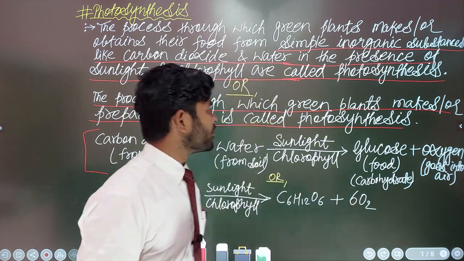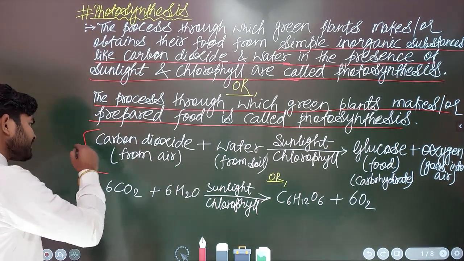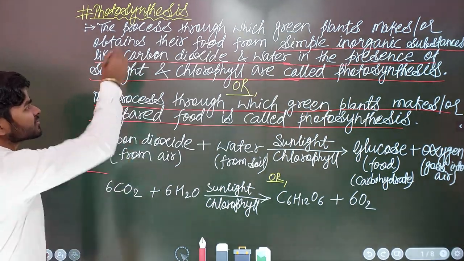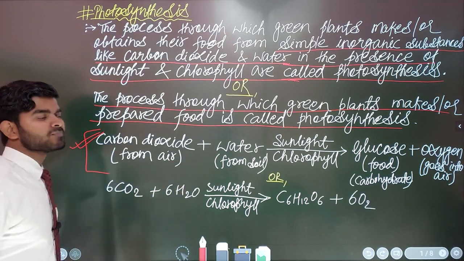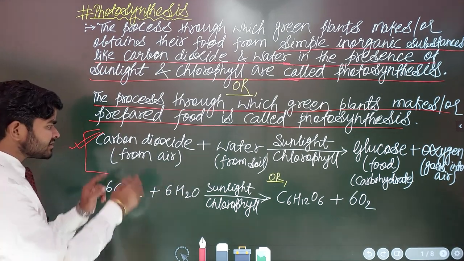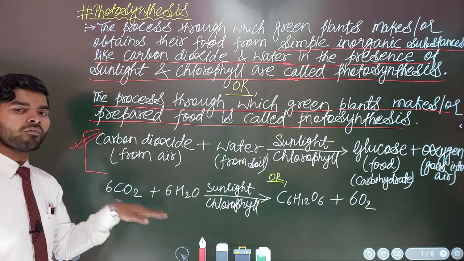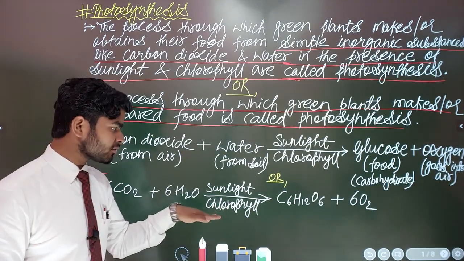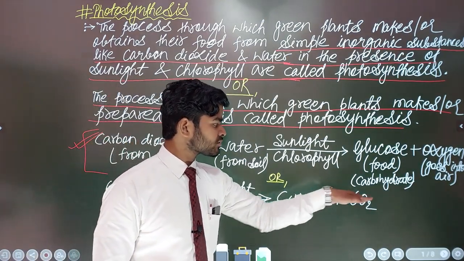Concept clear? Okay. What I have told you here is very important. Questions can be asked: what is photosynthesis? Write its reaction. Then you will simply write it like this, but this is in language form. I am writing this in word equation form. I have written 6CO2 plus 6H2O, with sunlight and chlorophyll, and this will form C6H12O6 plus 6O2.